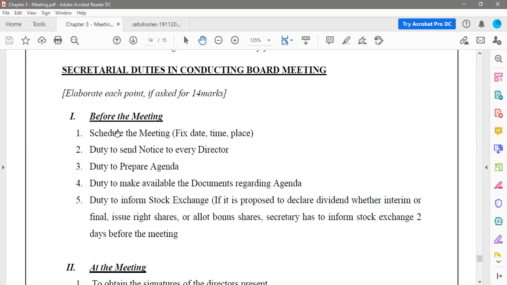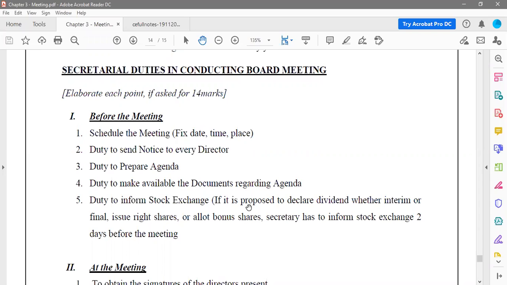So they will discuss all of them. Then once that is done, then duty to inform stock exchange. Now when is that duty to inform stock exchange? There is the explanation given. If it is proposed to declare dividend, whether interim or final, or issue right shares or allot bonus shares, a secretary has to inform stock exchange 2 days before the meeting.